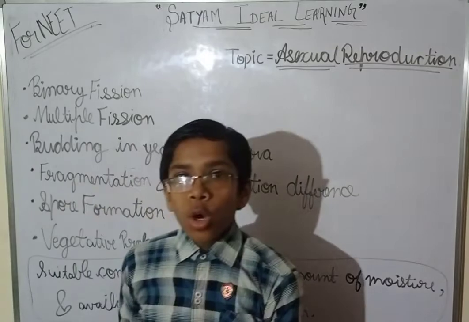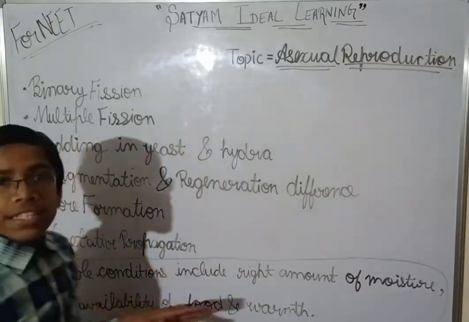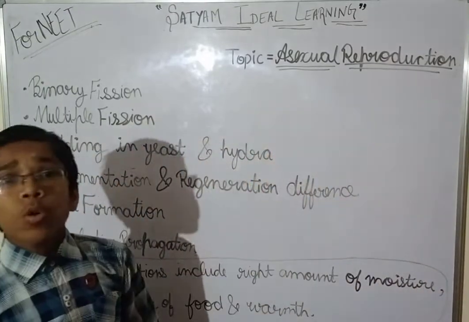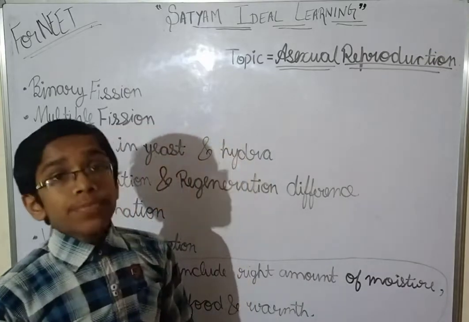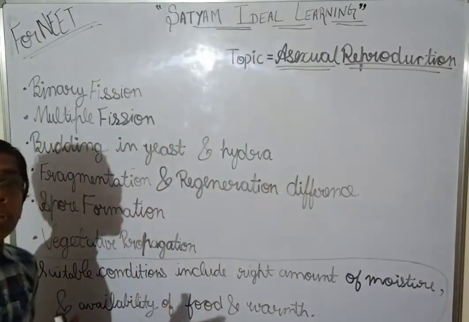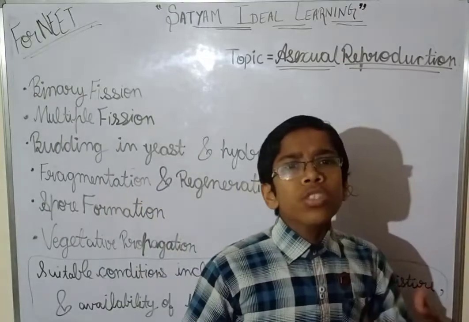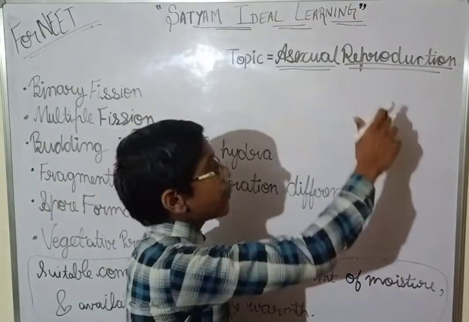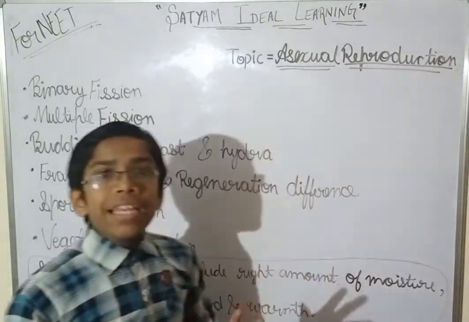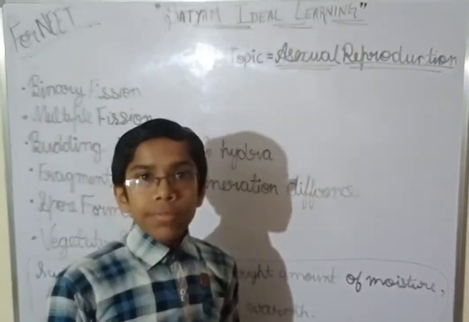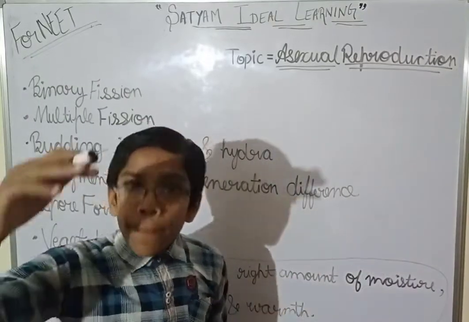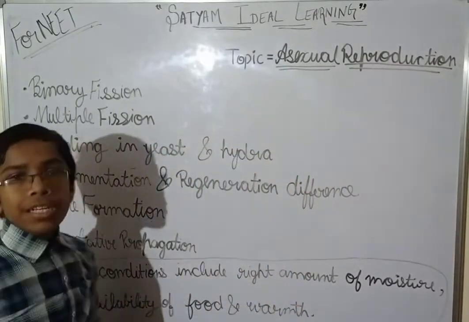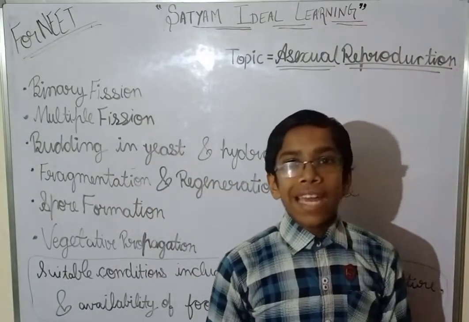Asexual reproduction. We've already discussed what asexual reproduction and sexual reproduction are. In asexual reproduction, only one parent is involved. Asexual reproduction occurs mostly in the lower organisms, but it also occurs in higher plants and animals. Don't worry about that.